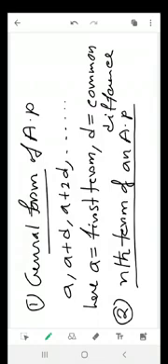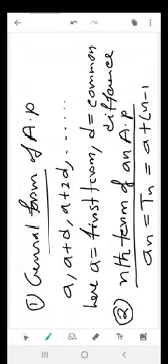Nth term means if you put n equals to 100, then 100th term. If you put n equals to 3, then third term. If you put n equals to 1000, then 1000th term. n means any finite position of the AP. Okay, so what's the nth term? Nth term is denoted by a_n or t_n, and this is equal to a plus (n minus 1) d. This is the formula for nth term.